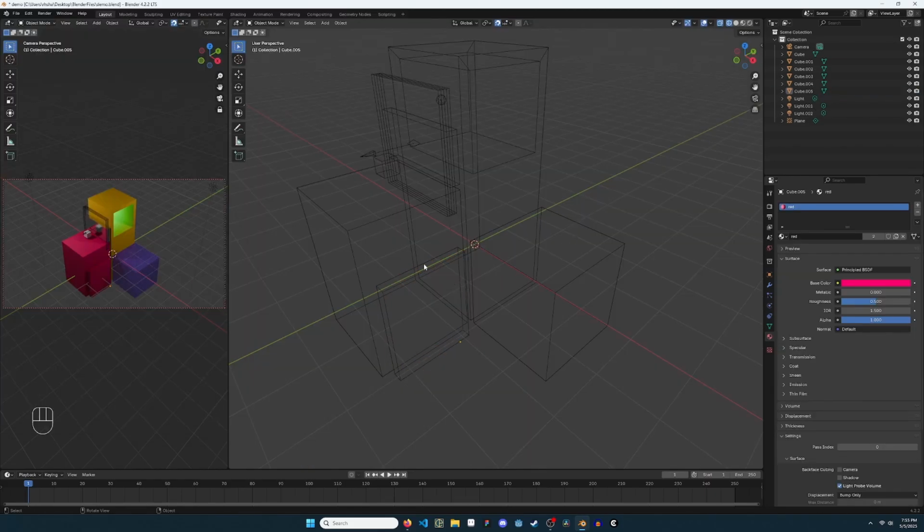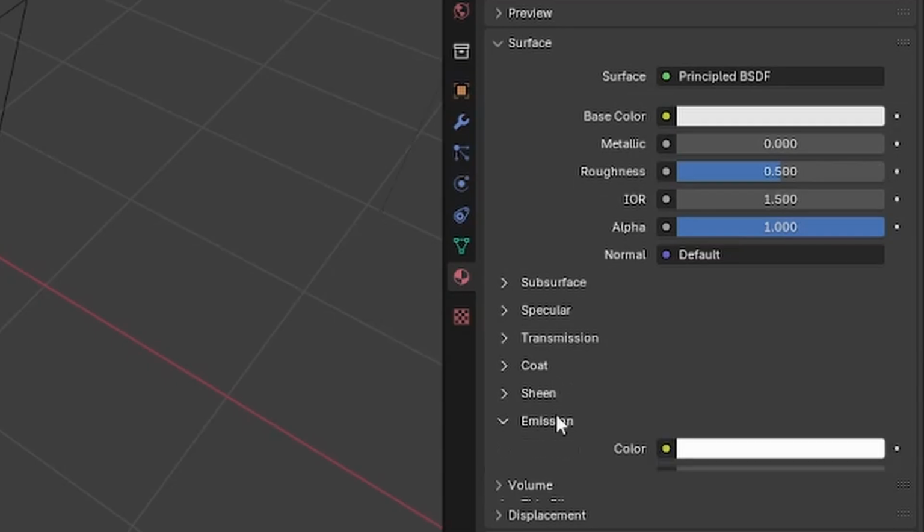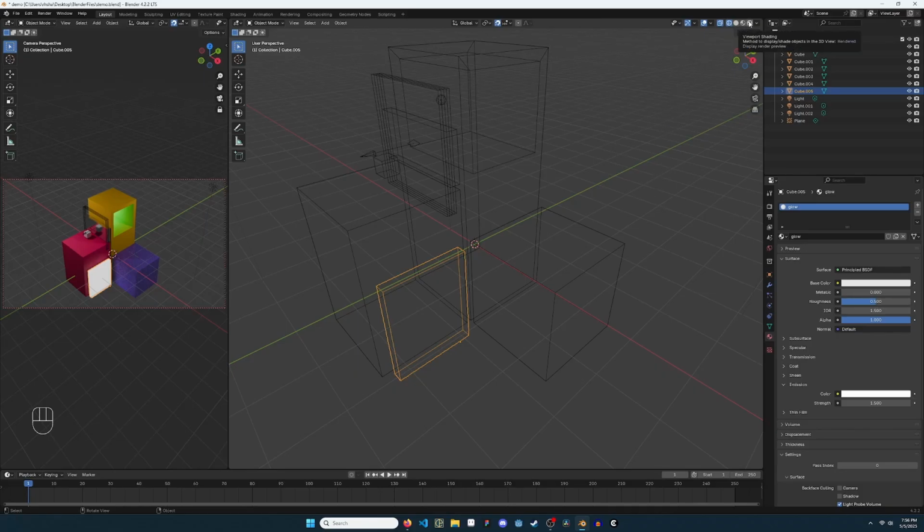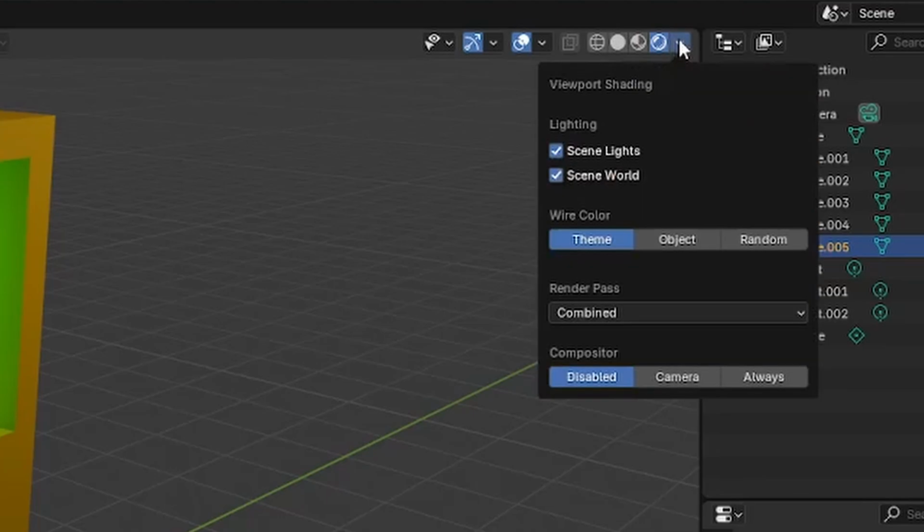To have a material emit light, set emission in the material properties. Switch to the rendered view. Use the drop-down arrow to set compositor to always.